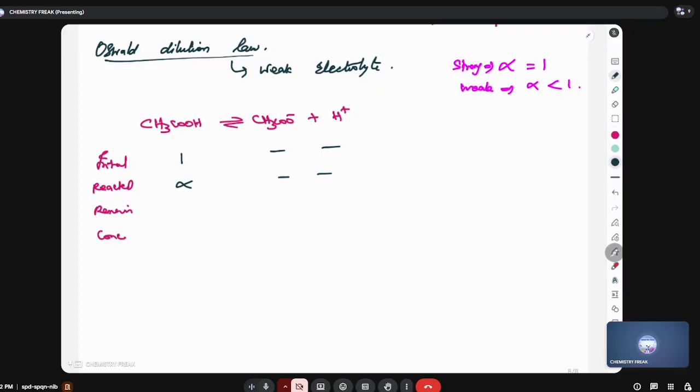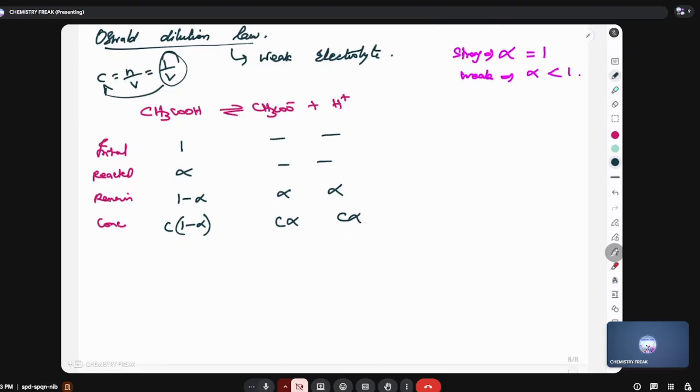Remaining is 1 minus alpha, alpha, alpha. Concentration is number of moles by volume. Initially 1 mole, so 1 by V, and 1 by V can be replaced by C. I can write C into 1 minus alpha, C alpha, C alpha. Understood? Okay?